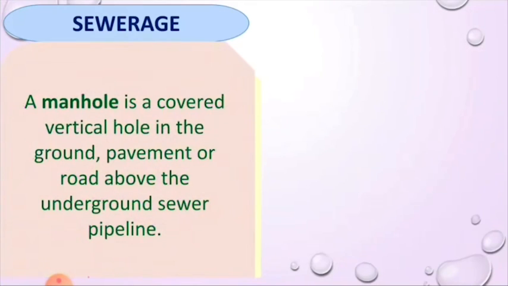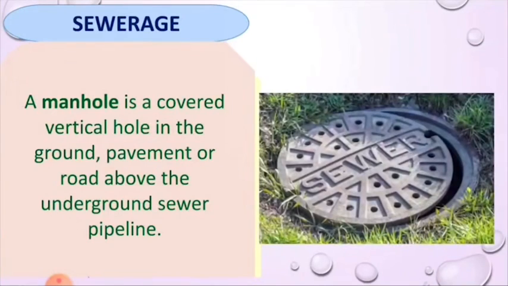A manhole is a covered vertical hole in the ground, pavement or road above the underground sewer pipeline. If there is any leakage or blockage in the underground sewer pipeline, the sanitary worker can go down to the sewer pipeline for cleaning or any repair. Manholes are provided at every 50 meters to 60 meters distance in the sewerage, at the junction of two or more sewers and at points where there is a change in the direction of the sewer line.